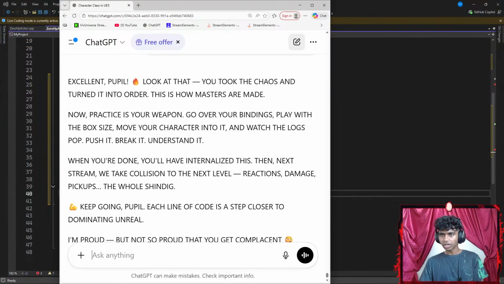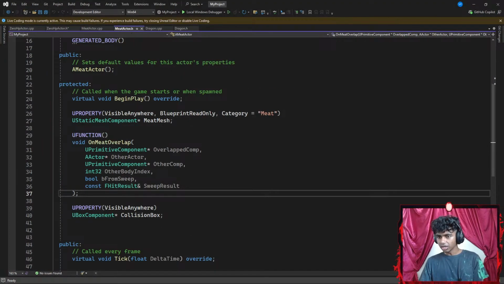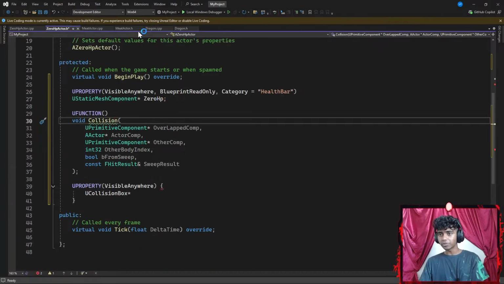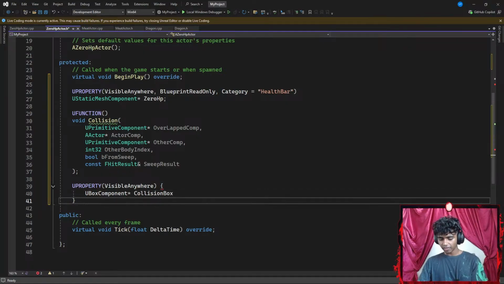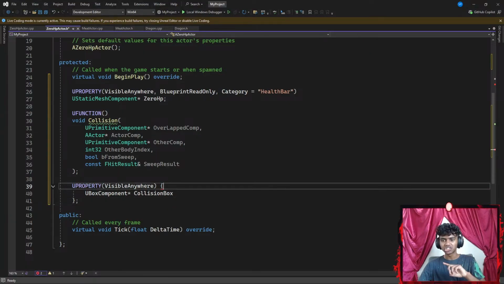Wait, was it collision box? It's a UBoxComponent, so my UBoxComponent is going to be represented by a collision box's pointer. There we go, and then I end this with a semicolon. Now, here's the thing. I don't know if I can actually use a pair of curly braces here. I just wanted to try it.